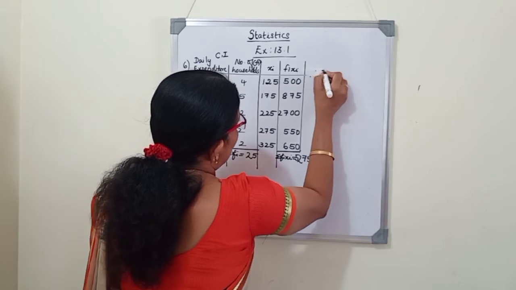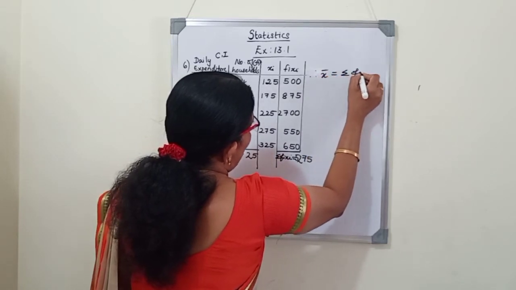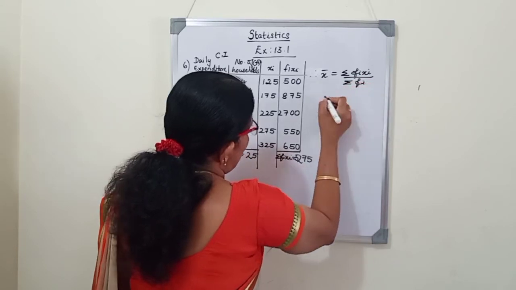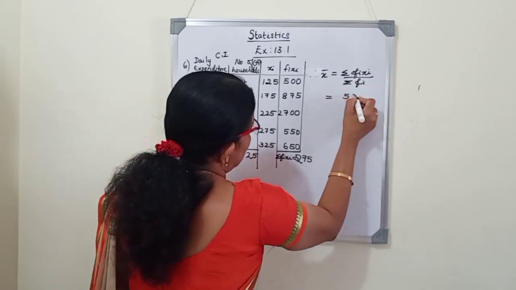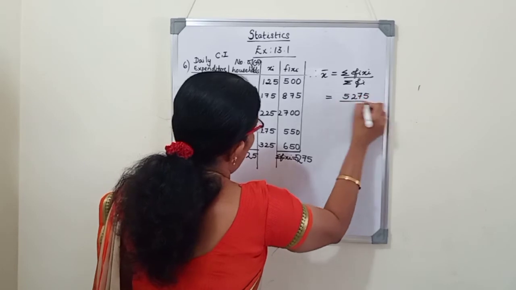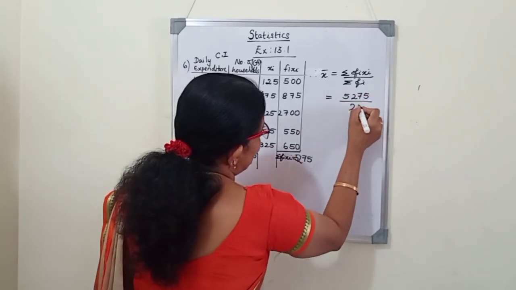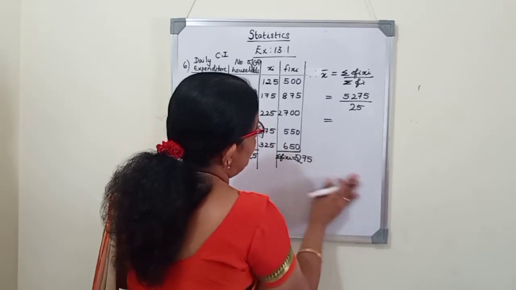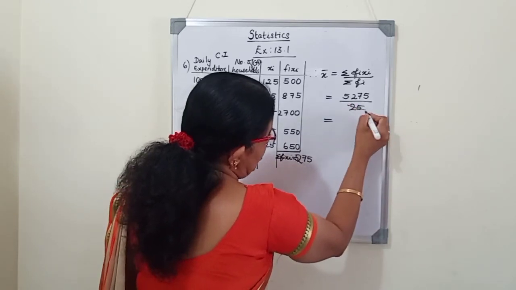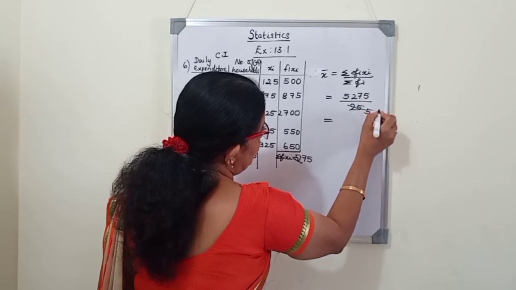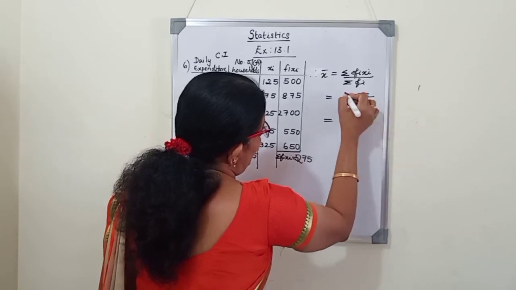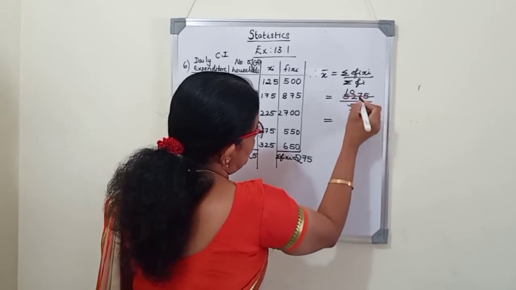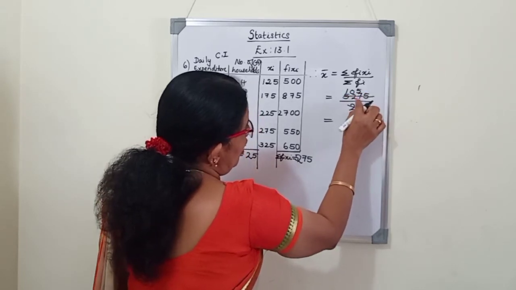Therefore, X bar equals sigma Fi Xi divided by sigma Fi, which is 5275 divided by 25. We can cancel in the 5 table first, or directly divide it. 5 5s are 25, 5 1s are 5, taking two digits at a time, we write 1 0. 5 5s are 25, again.